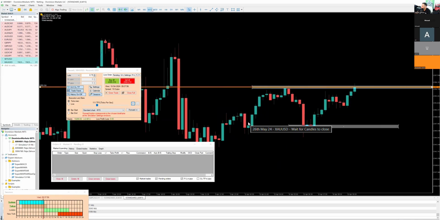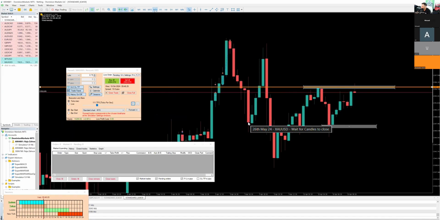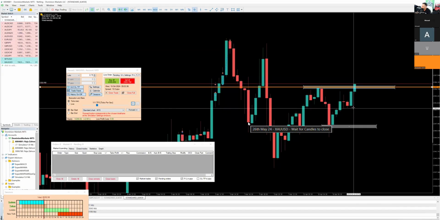Let's take a look on the 15-minute. Oh, looks like we're coming back down over here. But if we're breaking above this high, how much is this? 48 pips. We got clean range to the left-hand side.